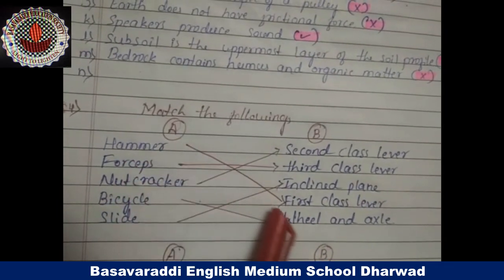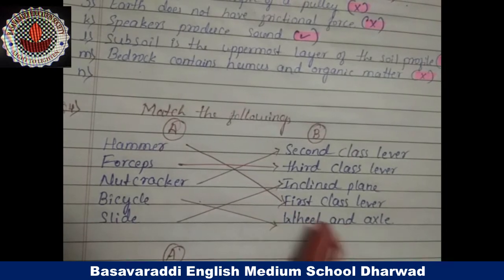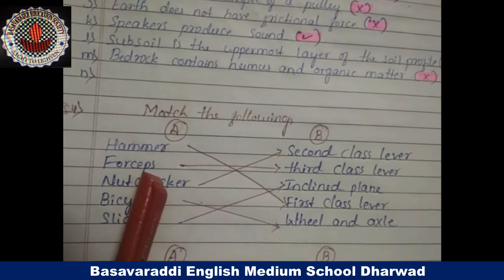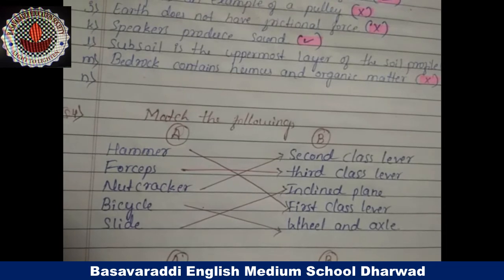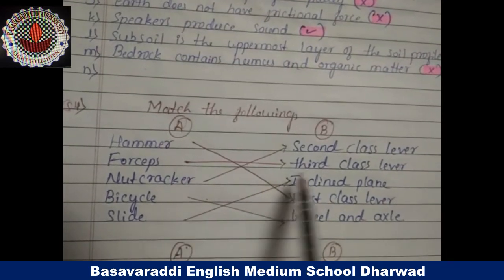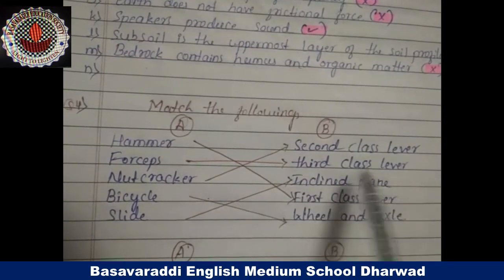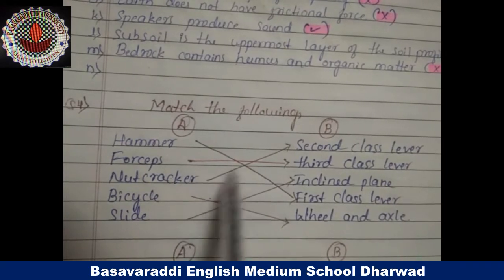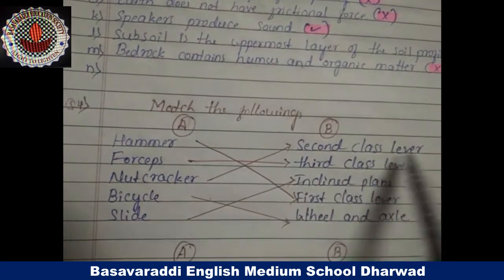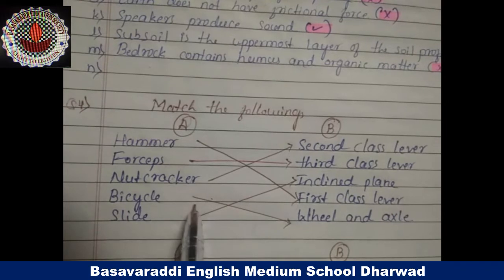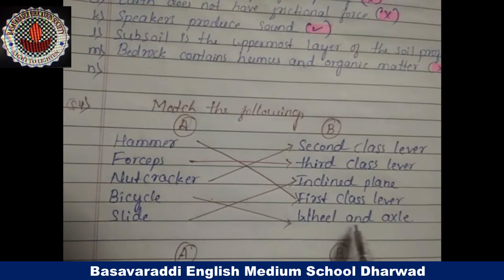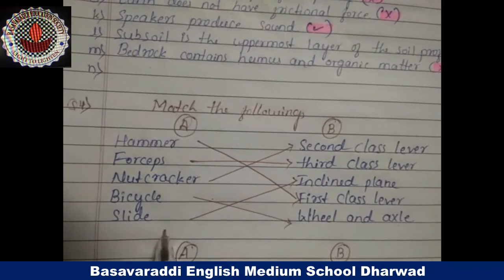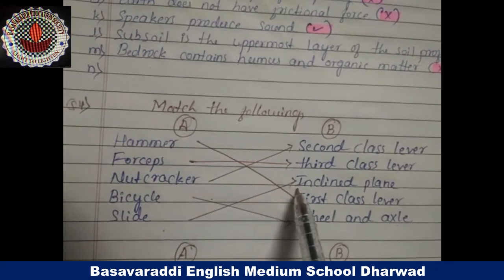Hammer is an example of a first class lever. Forceps is an example of a third class lever. Nutcracker is an example of a second class lever. Bicycle is a wheel and axle. Slide is an inclined plane. Okay, next.